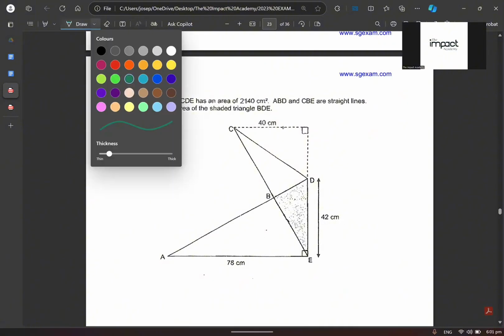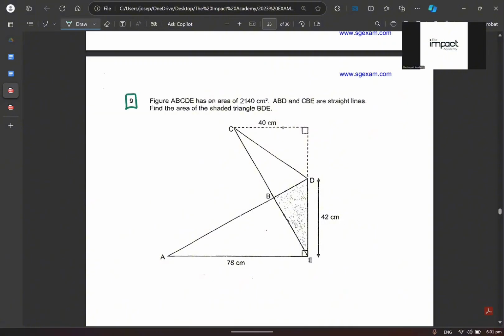Now we are looking at question number 9. And question number 9, as you can see over here, it says that figure ABCD. Where is ABCD? Oh, wow. Okay, so they are referring to A to B, B to C, C to D. I apologize, I missed out on the E part. They are referring to this entire thing as how much? What is the area? 2140.